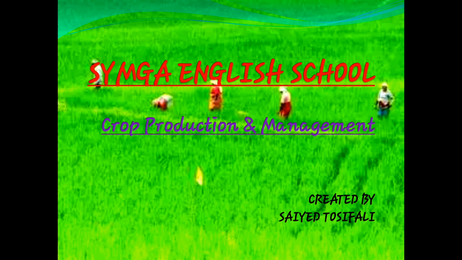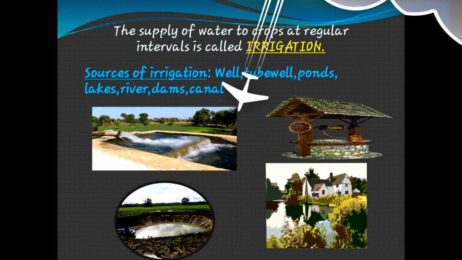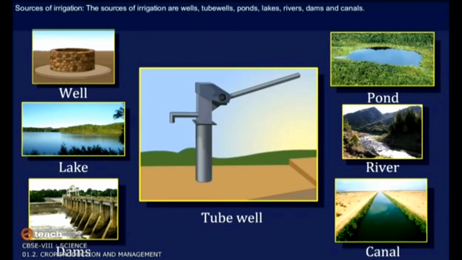First is irrigation. The supply of water to crops at regular intervals is called irrigation. See, when you grow plants, they need water to germinate. Without water, crops can't be grown, can't be converted to plants. Sources of irrigation are wells, lakes, rivers, dams, ponds, and canals.